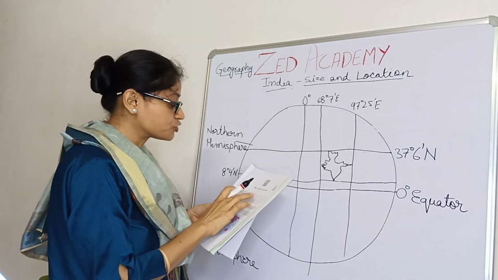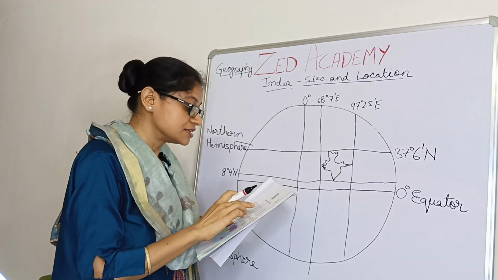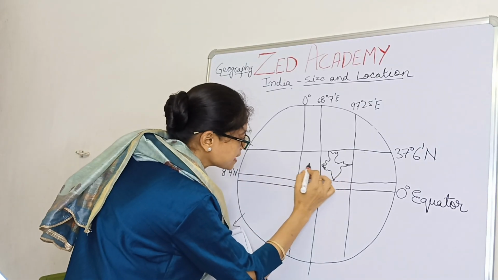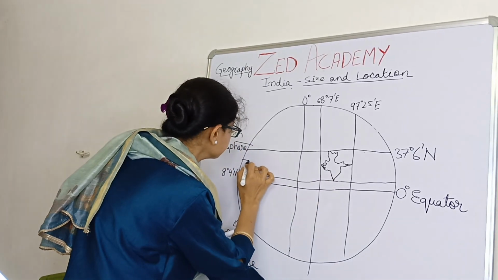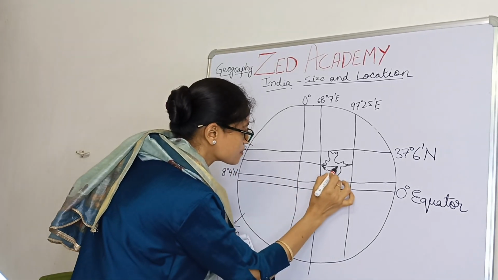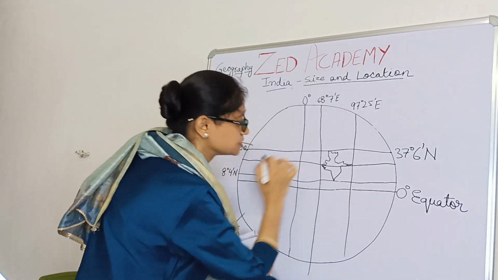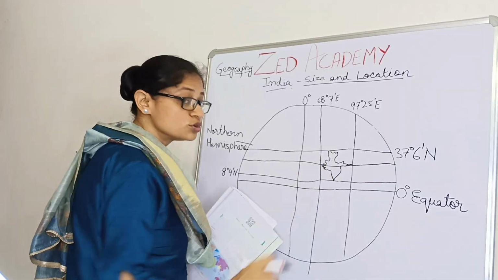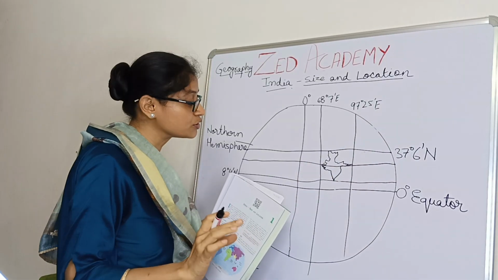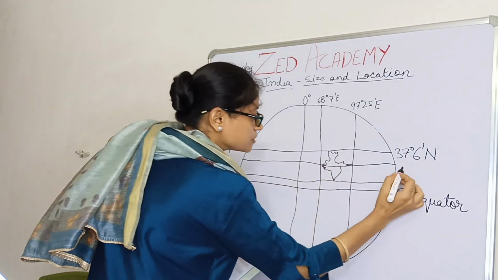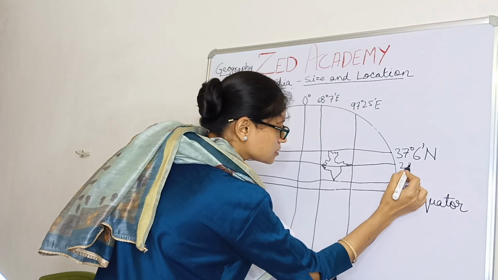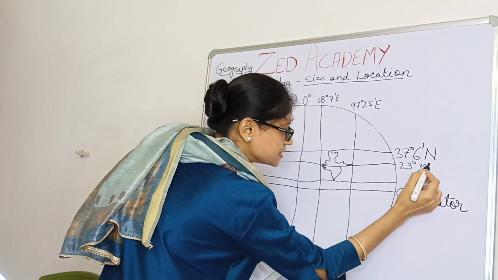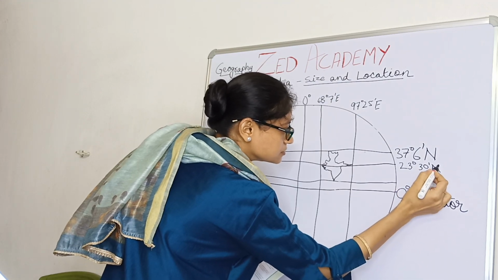And yes, the Tropic of Cancer divides the country into almost two equal parts. So the Tropic of Cancer is also a very important latitude. It passes through India, dividing it into almost two equal parts, and it is 23 degree 30 minutes north.